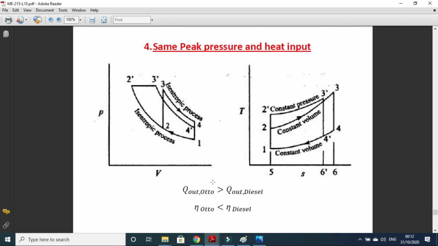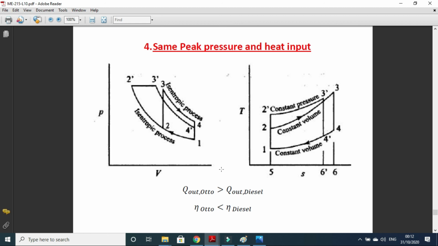So Q out of the Otto cycle will be greater than Q out of the diesel cycle, so its efficiency will be less than the efficiency of the diesel cycle. So the Otto cycle has a higher Q out as compared to the diesel engine, so its efficiency will be lower than the efficiency of the diesel cycle.